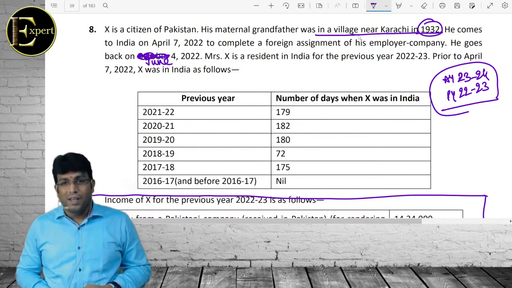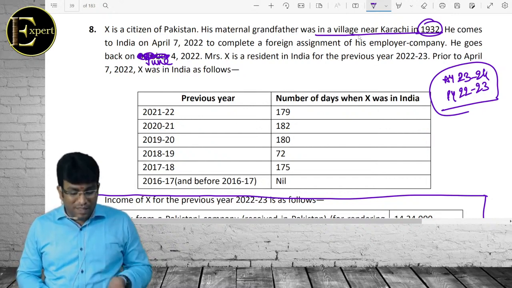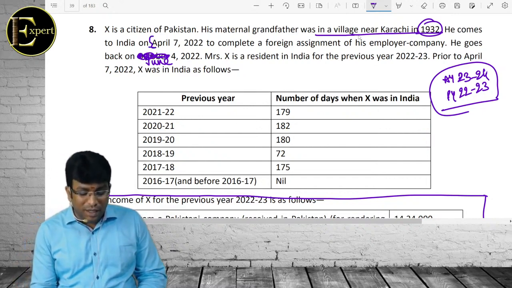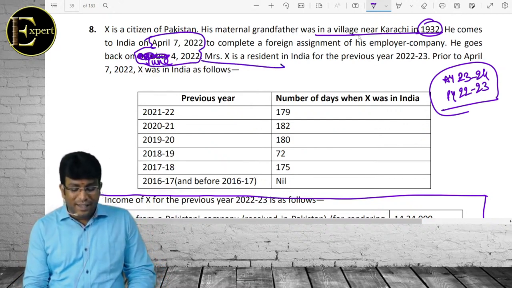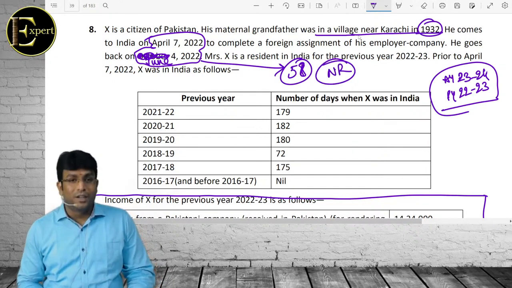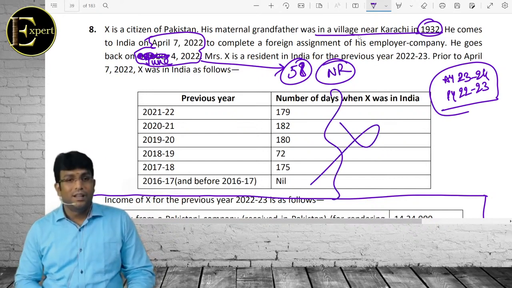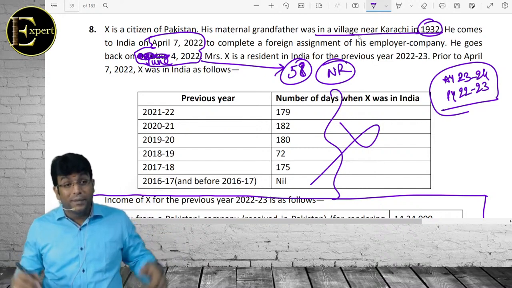Third special case, 182 days. Or if total income is more than 15 lakh, we see something called 120 days. But सबसे पहले this fellow came in April, left in June. He can never 50. He cannot satisfy 120. He cannot satisfy 182. He will become a non-resident. All this is irrelevant. और ये क्वेश्चन में सबसे बड़ा और एक बिस्किट भी है, ये है.